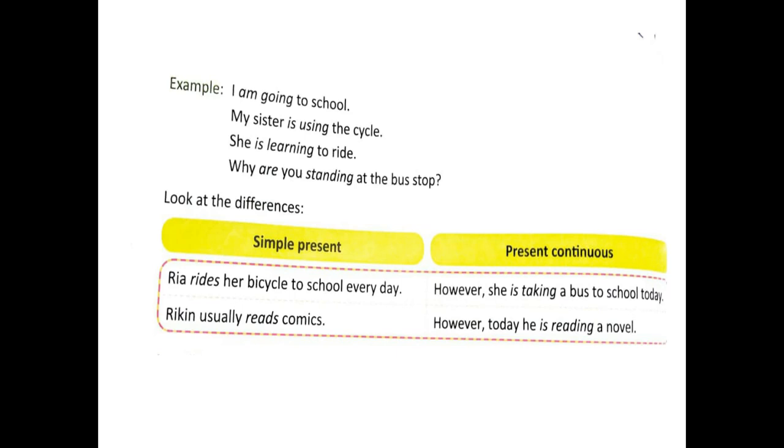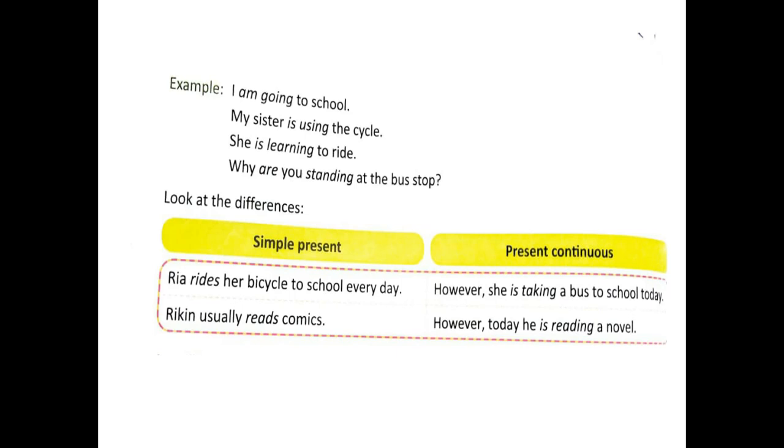She is taking a bus to school every day. Here it means she is going to school by bus every day. So she is taking. You just underline that, taking. You can see the ing form in present continuous tense, whereas only s or es is added to the verb in simple present tense.